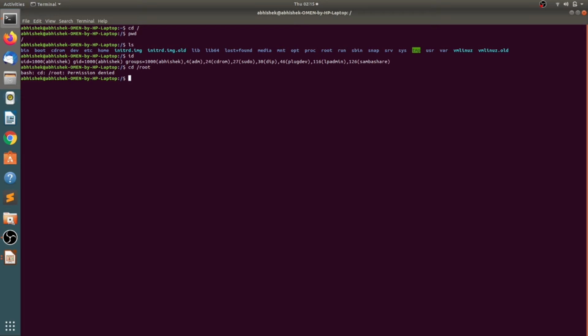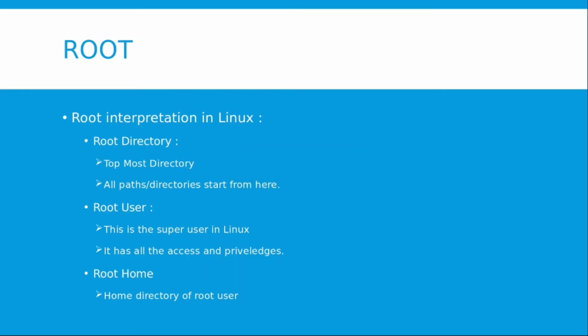So for that I need to enter my command prompt with access as the root user. I have the command sudo space dash s, and now if I enter the credentials of my root user, I'm logged in as a root user. And if I now do cd root, I can clearly enter into the root home since I'm logged in as a root user. So this is all about root.